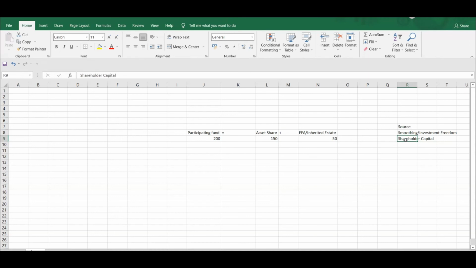Otherwise, it can once again be treated as unfair distribution or unfair use of the participating fund, because the participating fund should benefit only the participating policyholders and should not be used by the shareholder to fund writing new business. So that would be treated as unfair. So FFA or inherited estate is inherited from the insurer's past profit, and it is used to benefit the policyholders or the participating fund people during situations which are not good, right? And the source is very important. From whichever source the surplus originates, to that source the surplus should be distributed, right?